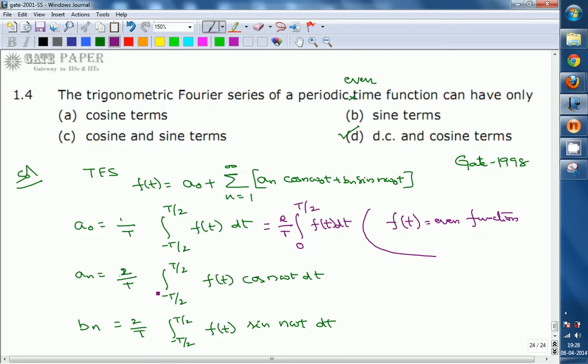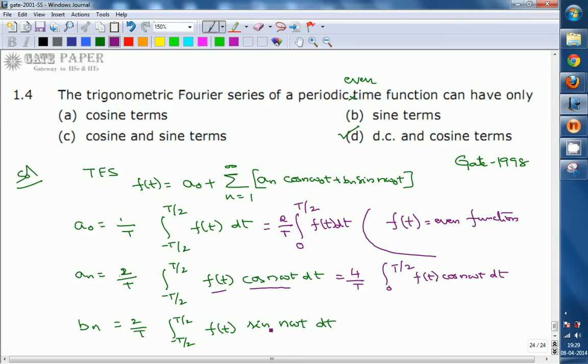So coming to an, 2 by T, integral from minus T by 2 to T by 2. f of t is an even function, and cos n omega naught t is also an even function. So the multiplication of even with even again becomes an even function. So the integral of this even function becomes 4 by T, integral from 0 to T by 2 of f of t into cos n omega t dt. So we'll get some values for a naught and an here.